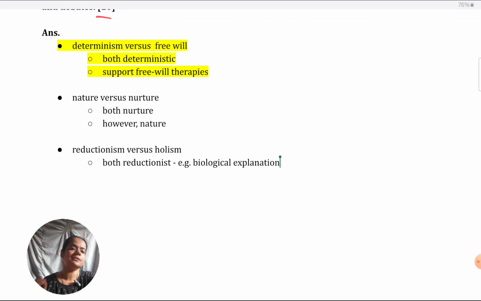That's why they're reductionist. Alternatively, you can give any environmental explanation also. For instance, they talk about early experiences of life, how, in childhood, being trapped in some situation or being subject to abuse is resulting in depression in later life. But it could be that in adulthood itself, there is some problem in the environment which is resulting in depression.